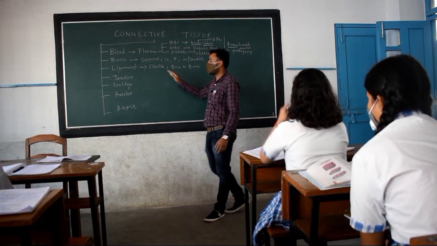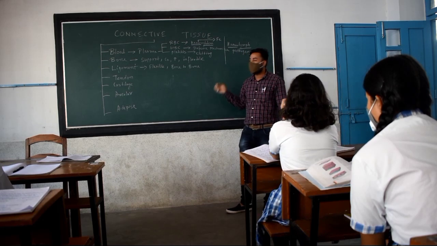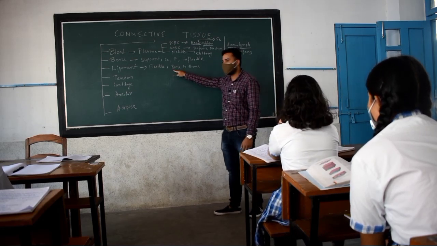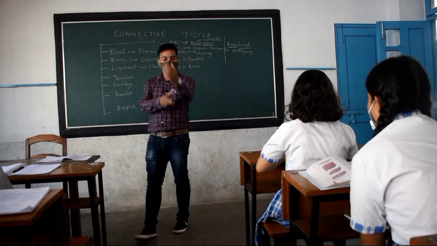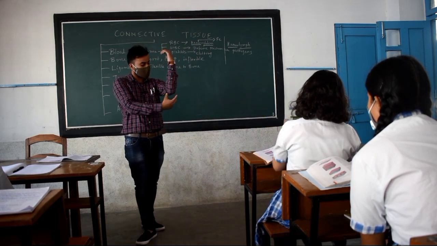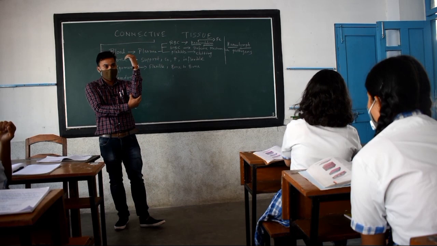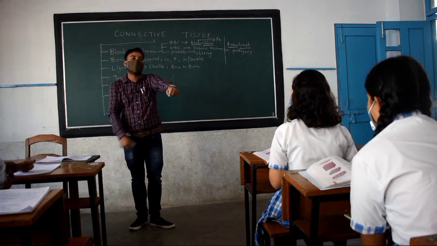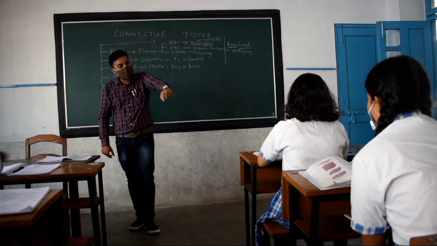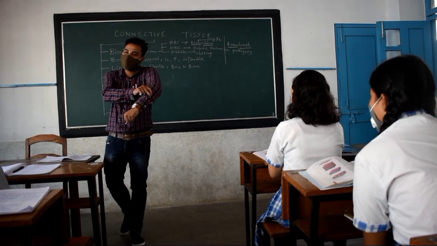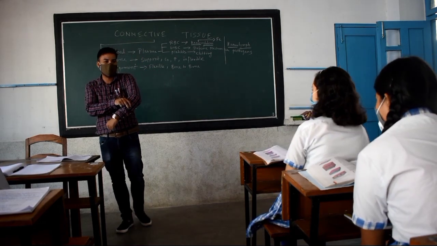So ligament is the flexible part of our connective tissue. It is responsible for connecting one bone with another bone. As I told you, now I can move my hand because there is a connection here. If it was not flexible, then my hand would be like this only. I cannot move it. I will try to move, but it will not move.